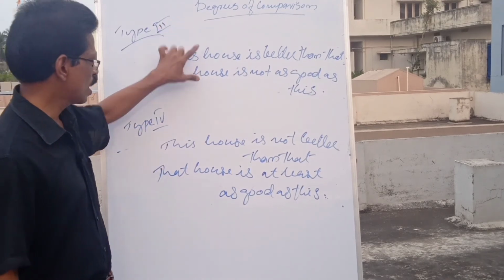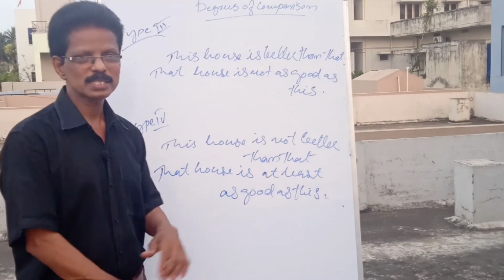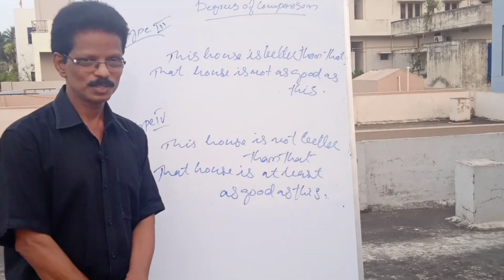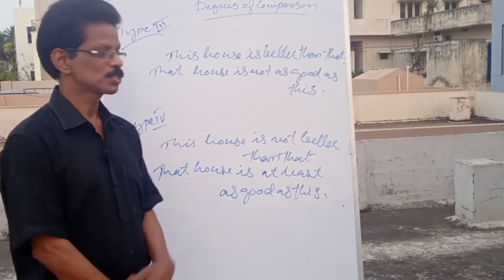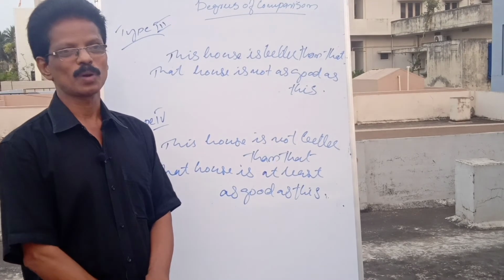Here it is positive, answer is negative. Here it is negative, answer is positive. This is the structure of degrees of comparison. To understand it better, you have to practice it using more examples. If it is not clear to you, let me know. I will explain it with more examples.